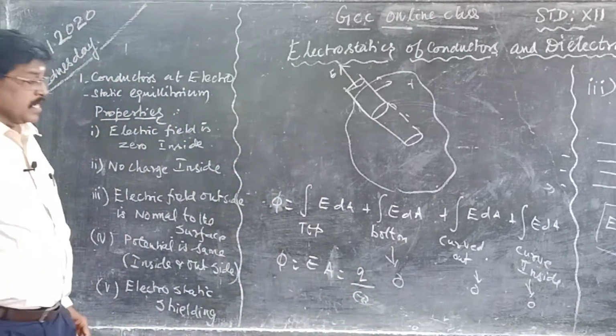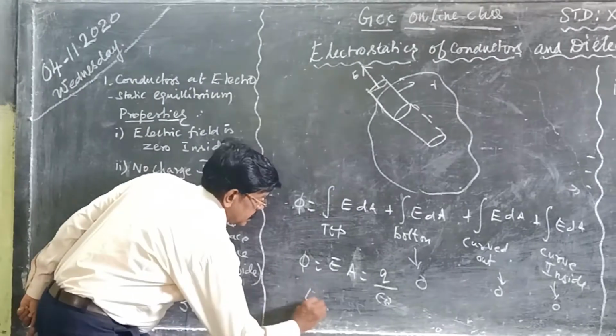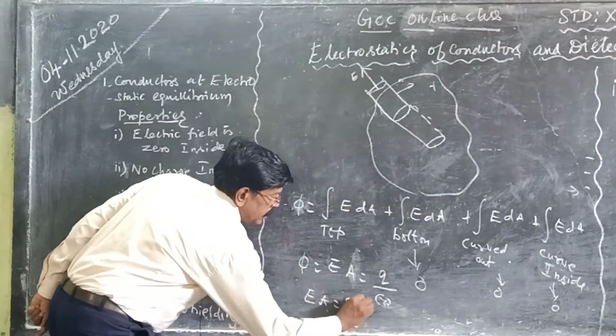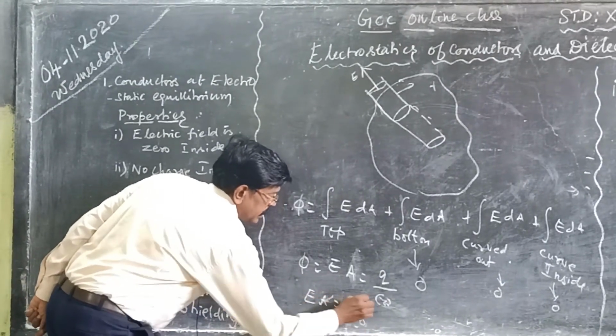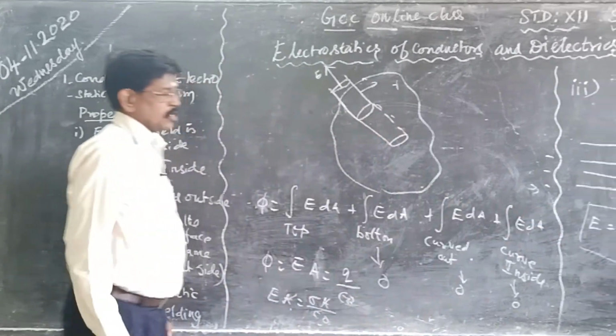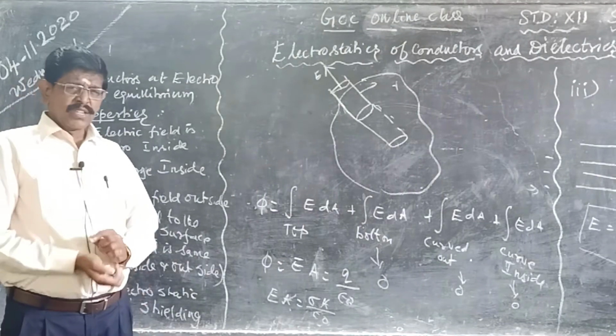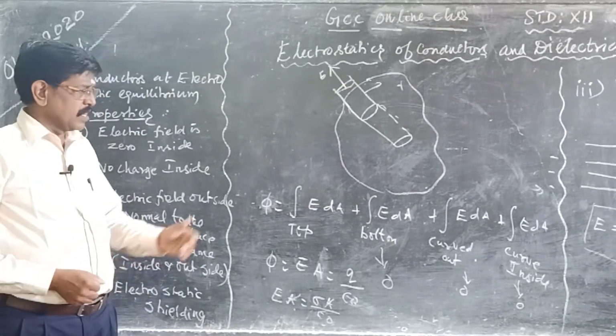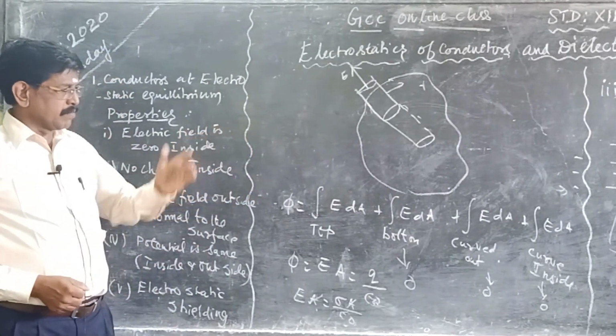Q by epsilon naught. Instead of Q, what can you write? Sir, Q equals sigma A. So A and A cancel, and what you will be getting is E equal to sigma by epsilon naught. So regarding the magnitude of the electric field, E equal to sigma by epsilon naught.